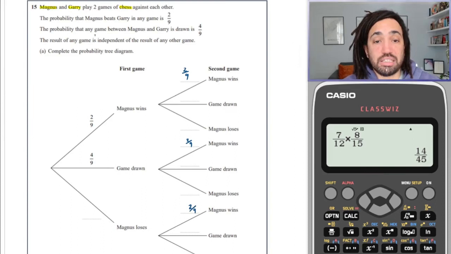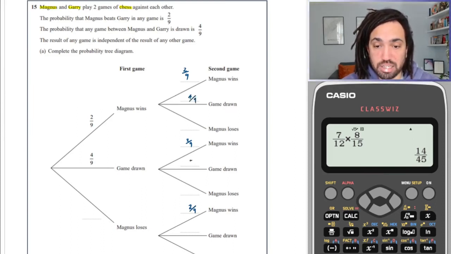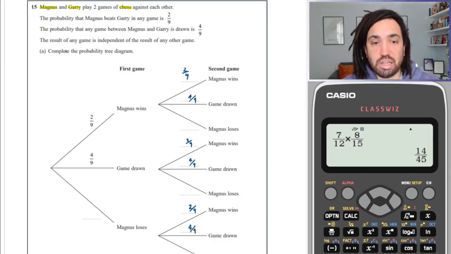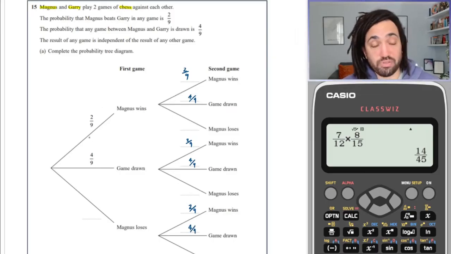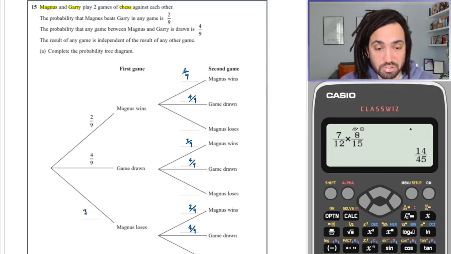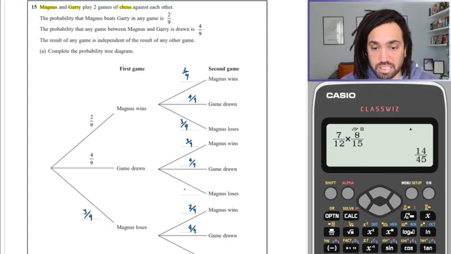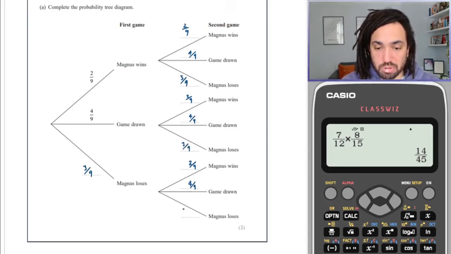And it says that any draw is 4 out of 9, so we can put 4 out of 9 in here for all these possible draws. And then therefore we've got 2 out of 9 and 4 out of 9. So what's left over is 3 out of 9, because 2 and 4 make 6, and take that away from 9 gives you 3. So that must be the chance of Magnus losing. So we plonk those all in there.